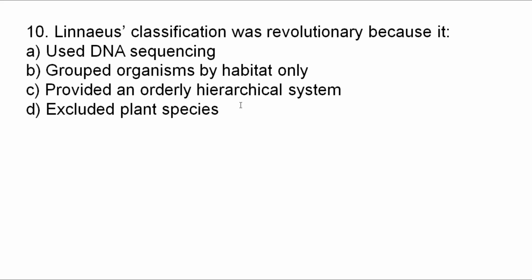Why was Linnaeus' classification revolutionary? Why is it very important? From the given alternatives, which one is the correct answer? Good. The correct answer is C, because it provided an orderly hierarchical system. This is the most important revolutionary advantage of Linnaeus' classification for the modern classification system.